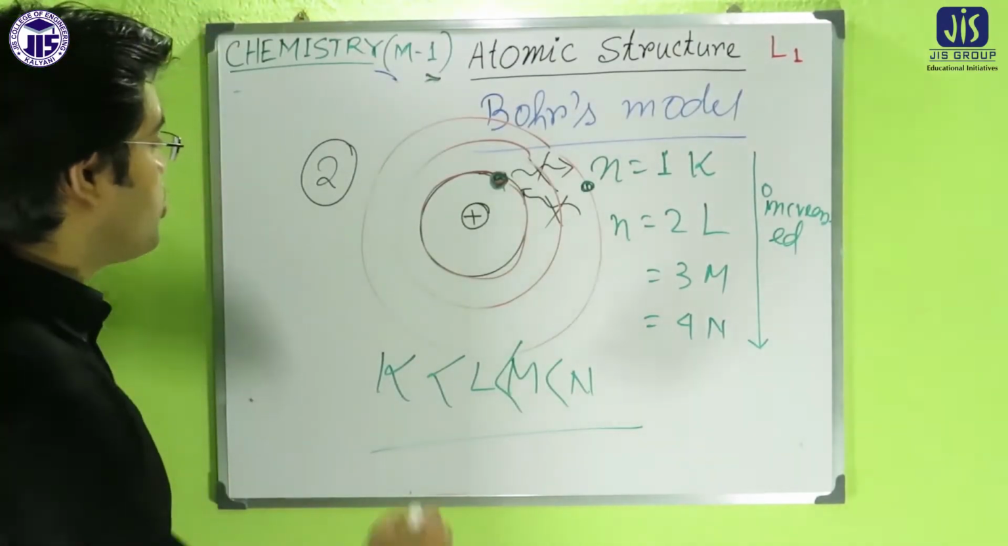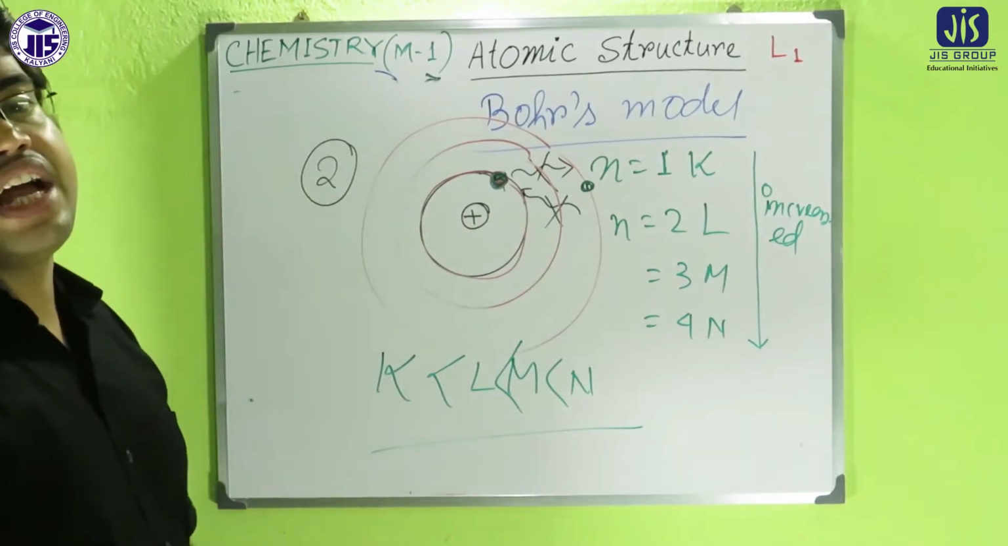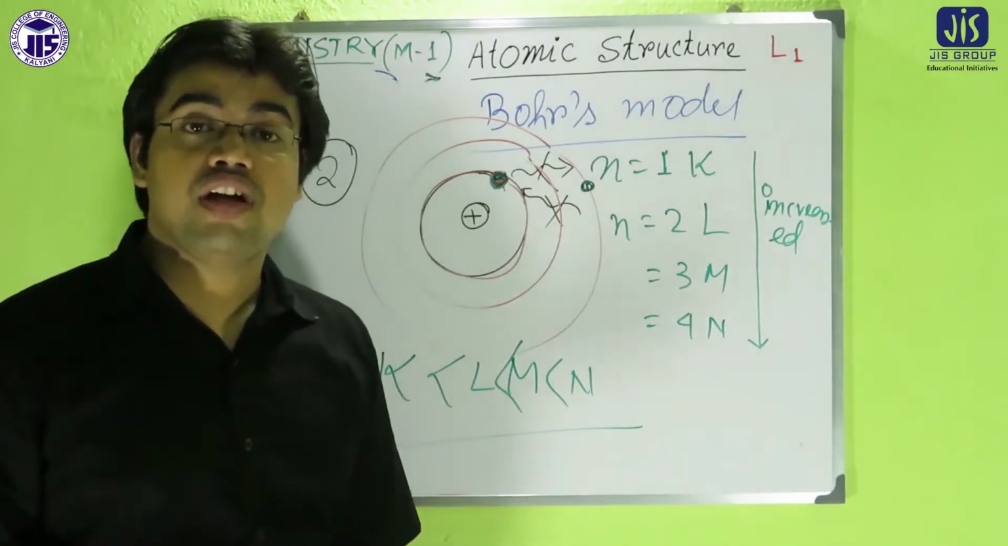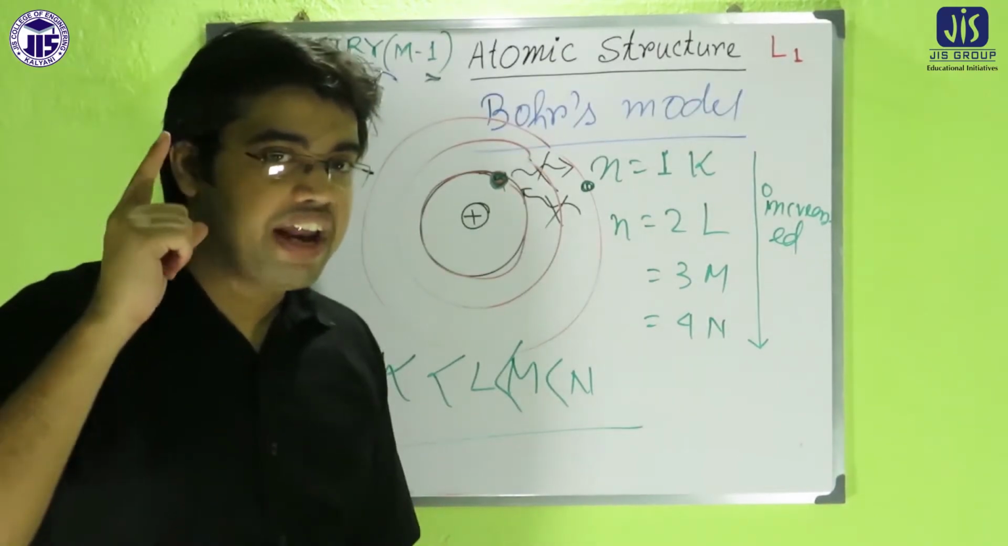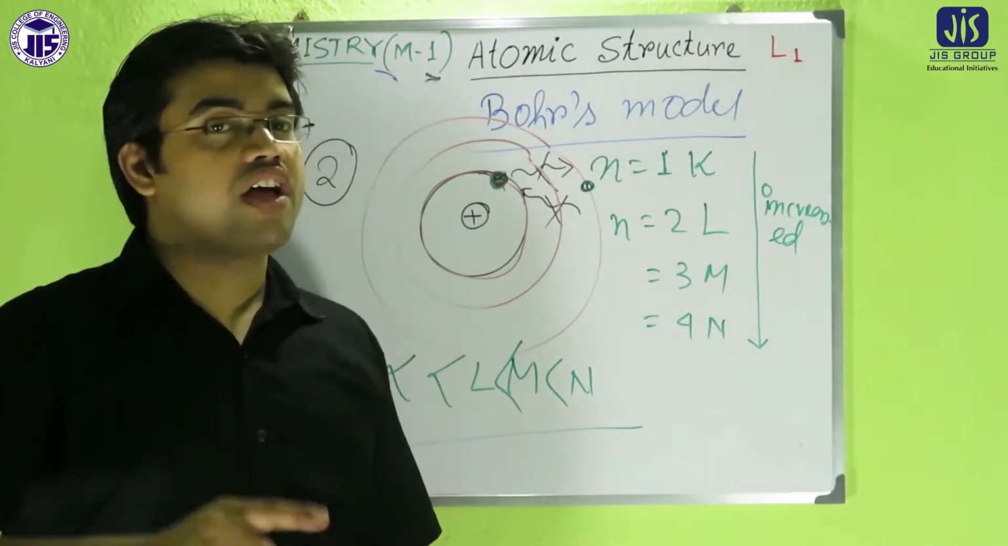So the second postulate explained that when an electron revolves in a particular orbit, it neither emits nor absorbs energy.